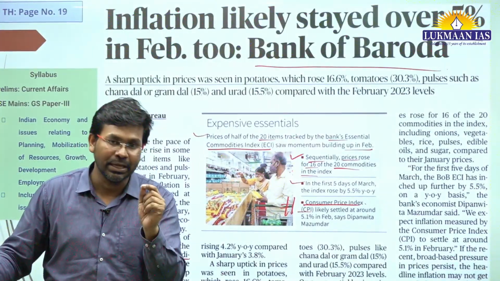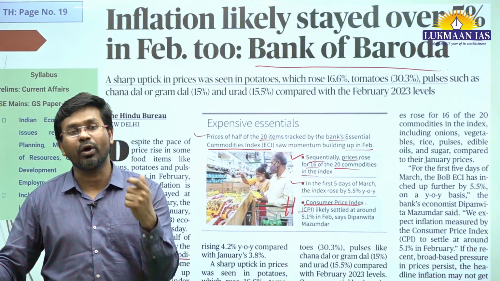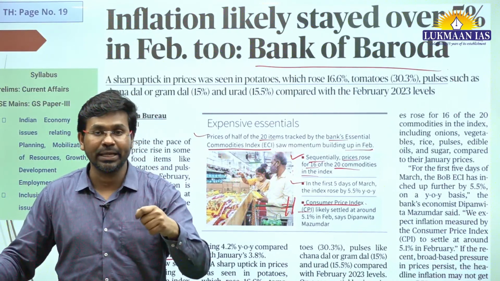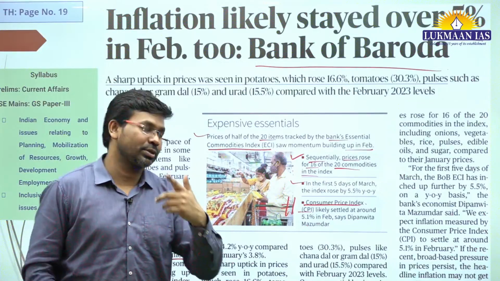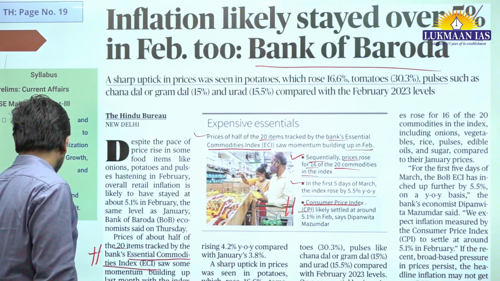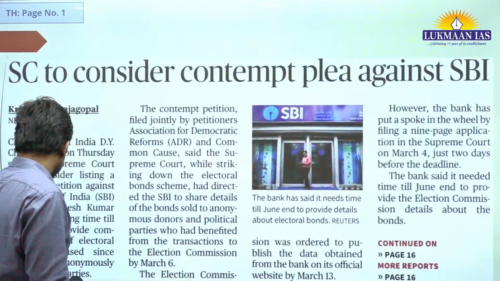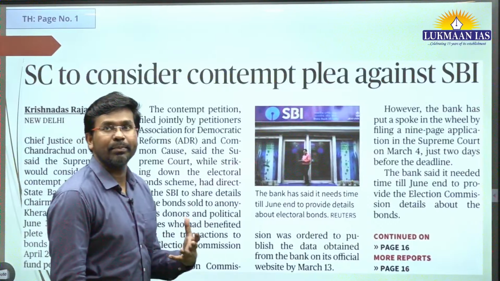Means that the purchasing power of the currency has gone down. So you have to give more money, more currency, to purchase the same goods. That is known as inflation. So with this, let us now talk about another very important article.